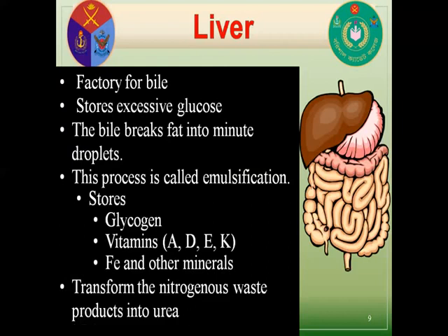Bile helps in the breakdown of fatty substances into small droplets. This process is called emulsification, and the small particles are called emulsified particles. Nitrogenous waste product, that is urea, is also produced in the liver.